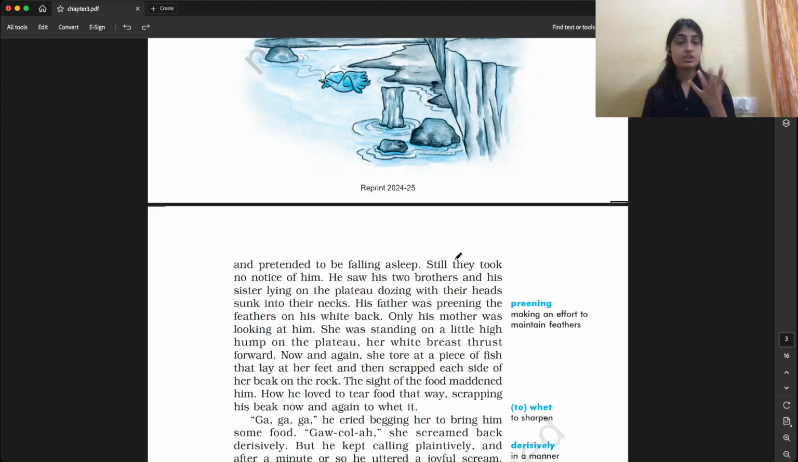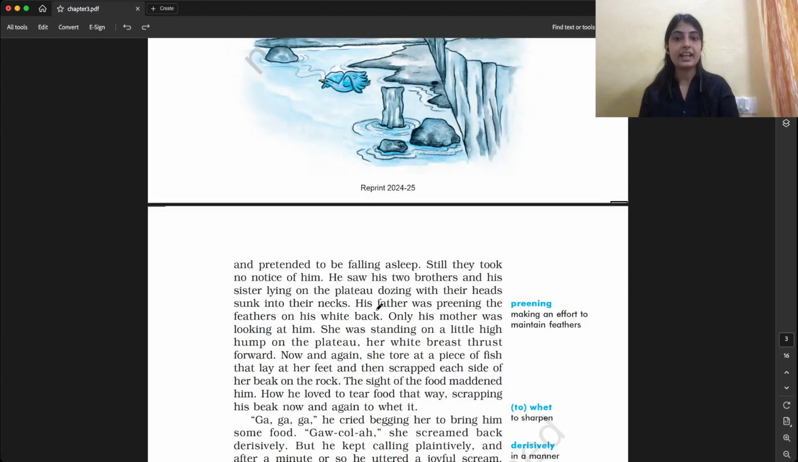He saw his two brothers and his sister lying on the plateau, dozing with their heads sunk into their necks. Dozing means sleeping. Their heads sunk into their necks means the heads were a little bit inside the neck. Sunk is the past form of sink. So they were dozing very comfortably.